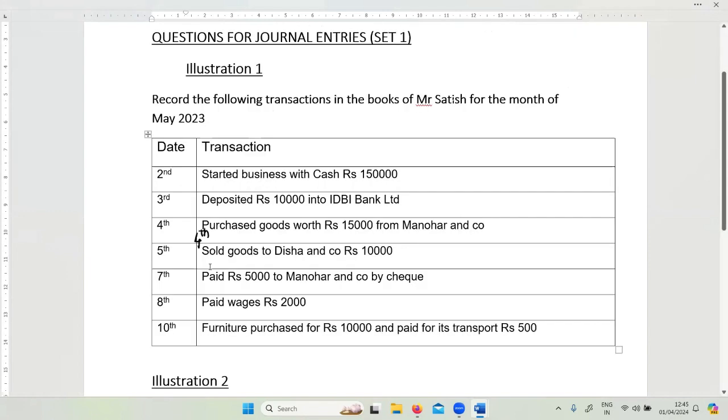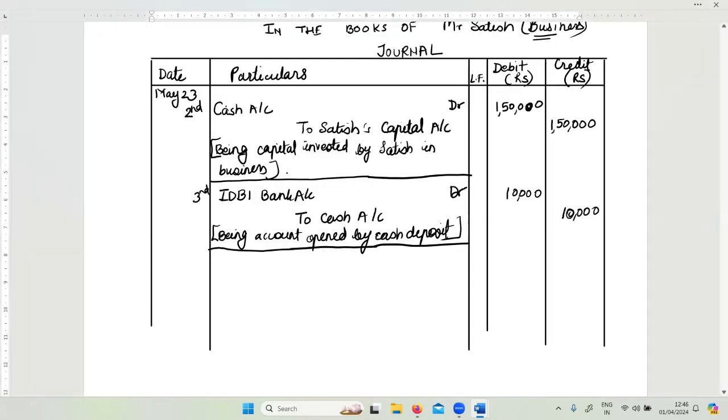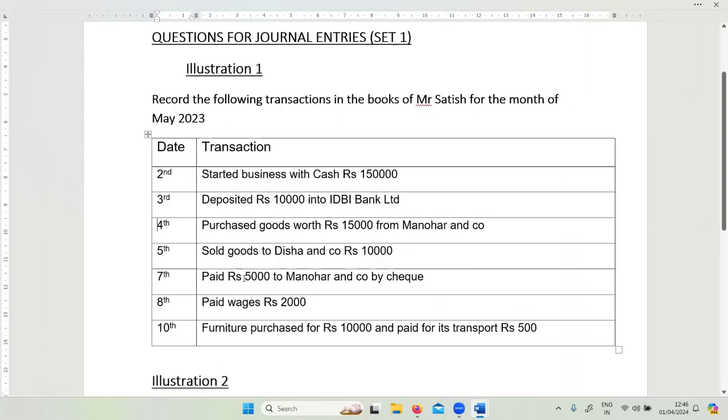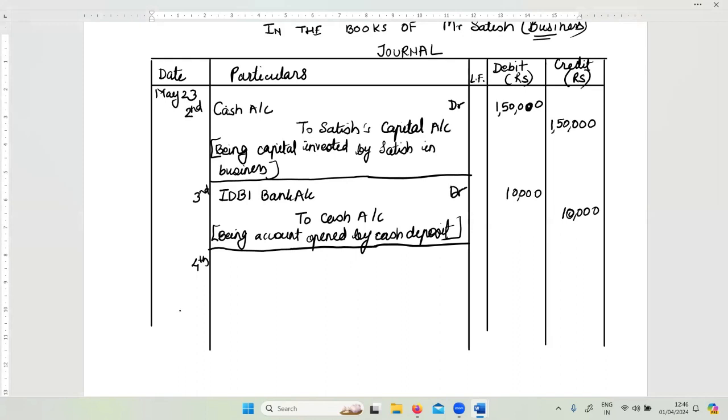4th of May, two accounts. We have Manohar, who is the person giving the goods, and we are buying what? Goods, purchases. So what are the two accounts that we can have? We will have purchases account, right? Then we have Manohar and Company account.